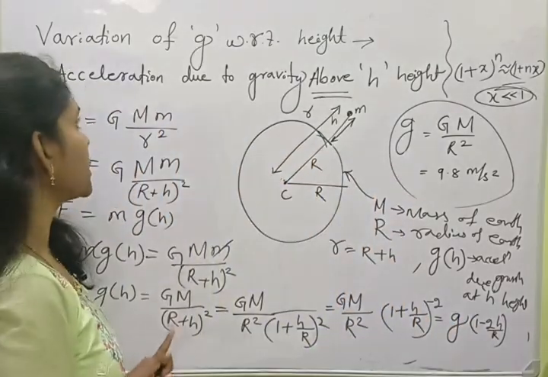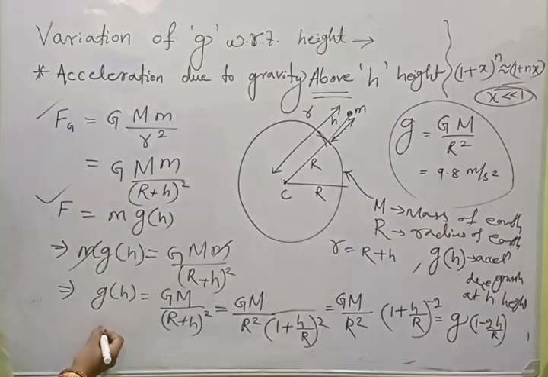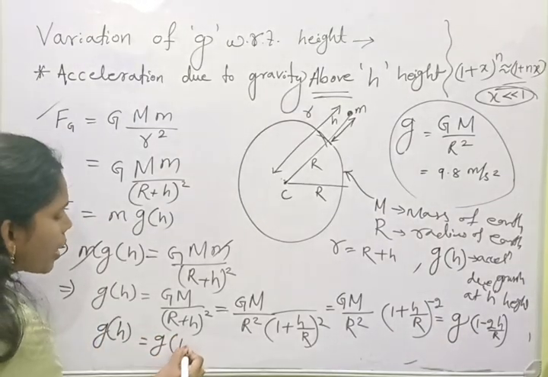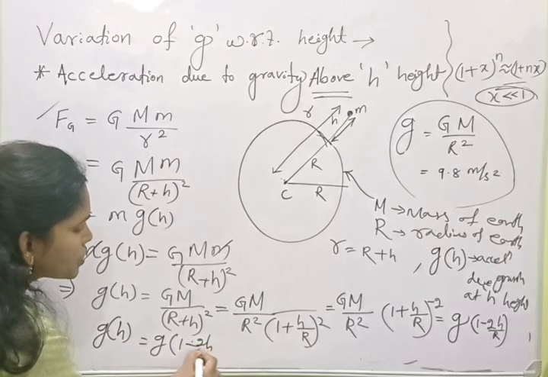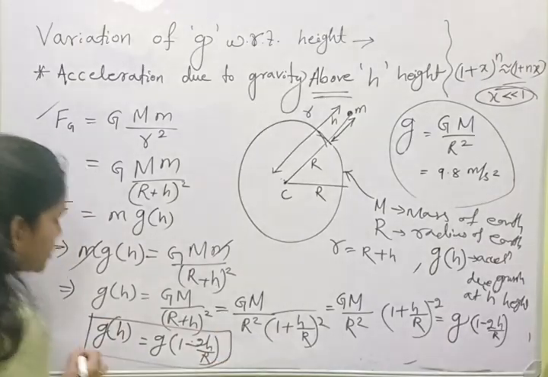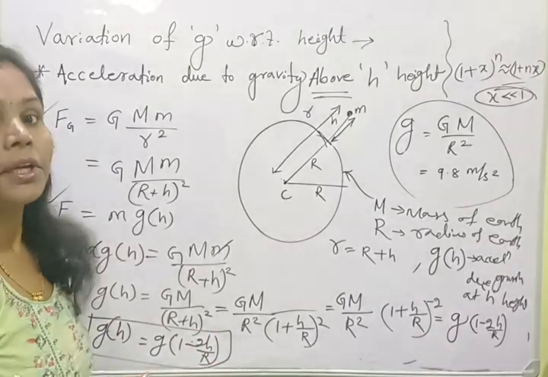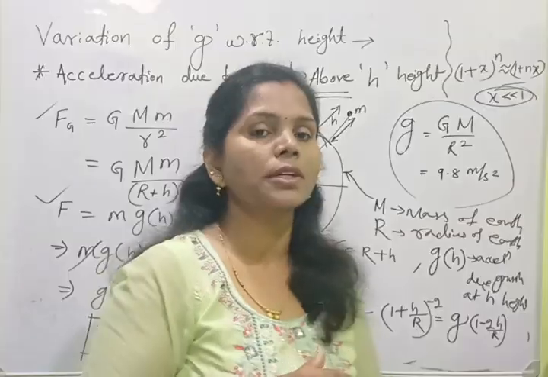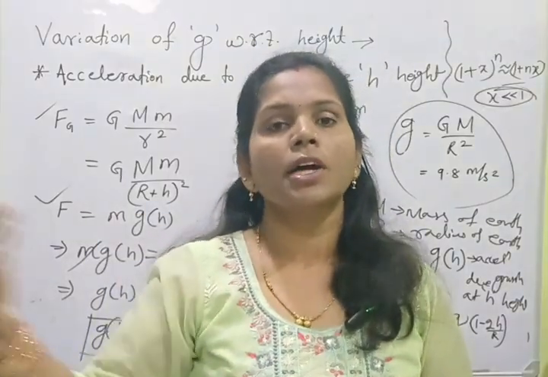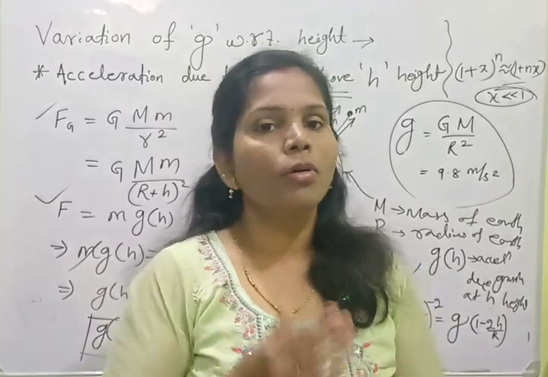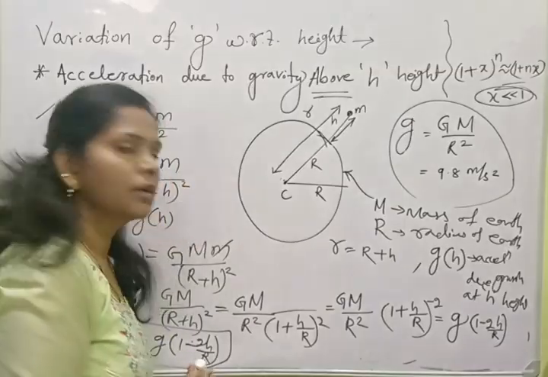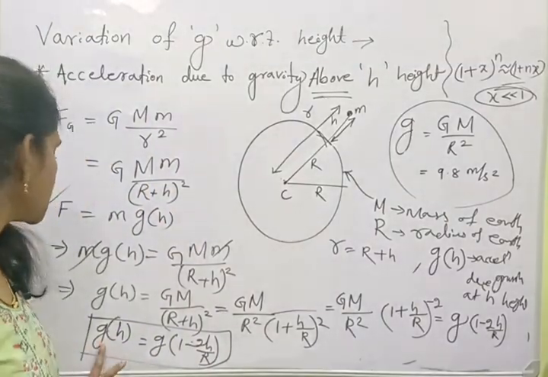From this we get g of h equals g into (1 minus 2h by R). This is our g of h. In this way, we can calculate the variation of g if we take the object to a height h above the surface. Hope you are clear about the concept. In this formula, by putting the values, you can find the small g of h.